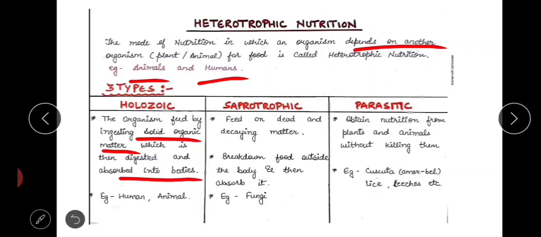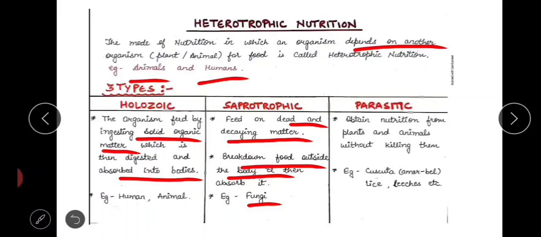Like it occurs in humans, we ingest solid organic food, and that is digested inside our body. While in saprotrophic nutrition, it is digested outside the body of the organism and then it is absorbed. Saprotrophic nutrition occurs in fungi. It feeds on dead and decaying matter. So wherever dead and decaying matter is there, we can find fungi.